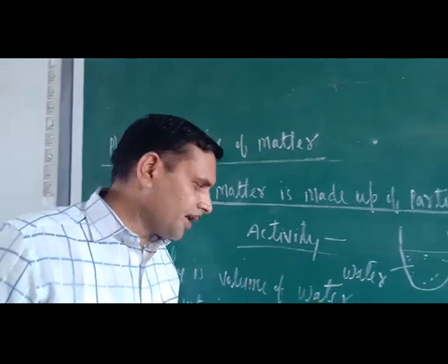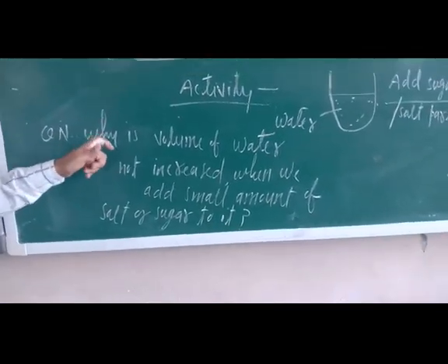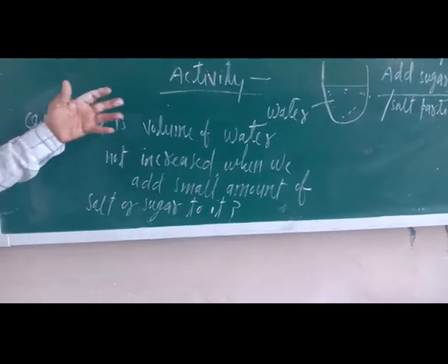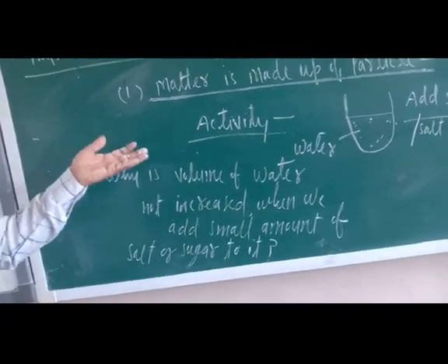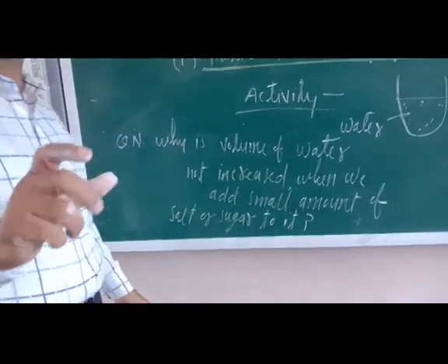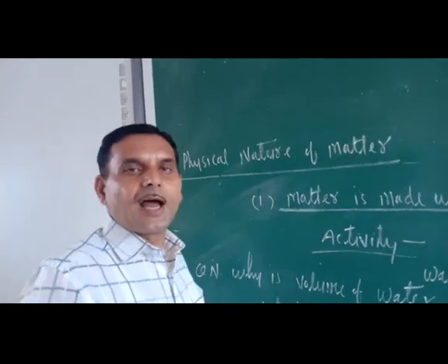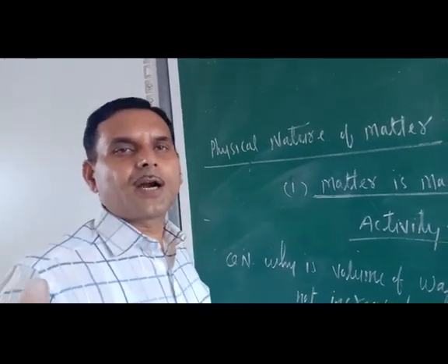This is the reason why, whenever we add a small amount of salt, sugar or any other thing to the water, the volume does not increase, it remains constant, because inside the water there are small gaps, and until these gaps are filled,